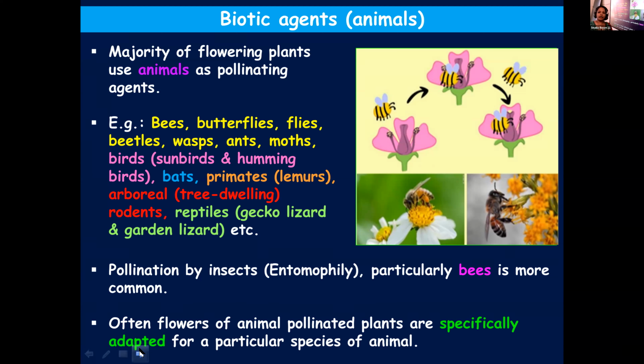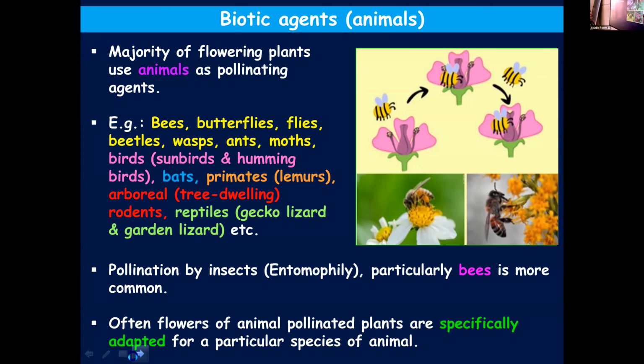When I give you a few examples, you will understand. It is not about all the flowers or all the plants, but the majority of them, especially animal pollinated ones, have specific adaptations to suit a particular species of animal.